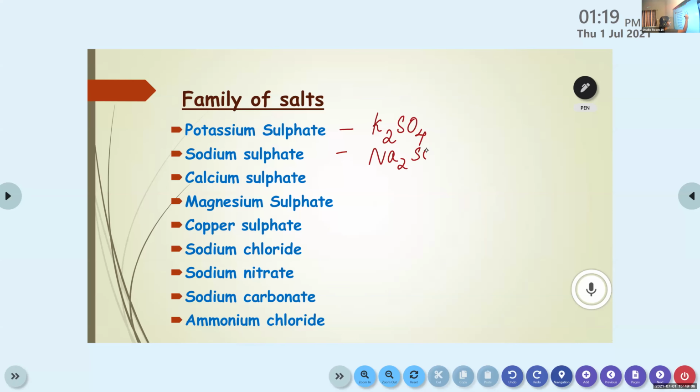Na2SO4. Yes. Then, Shweda, what about calcium sulfate? The chemical formula of calcium sulfate. CaSO4. Okay.